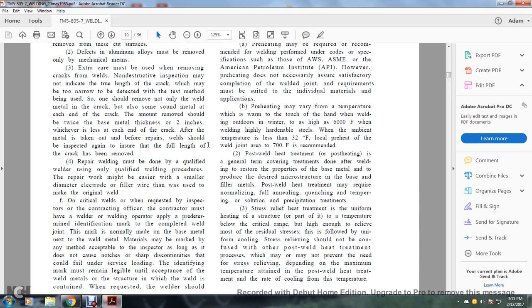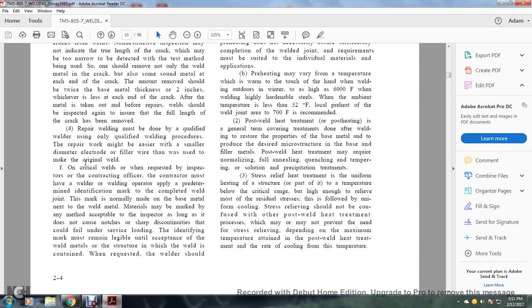For repair, welding must be done by qualified welders using qualified welding procedures. The repair work might be easier with a smaller diameter electrode or filler wire than was used to make the original weld.